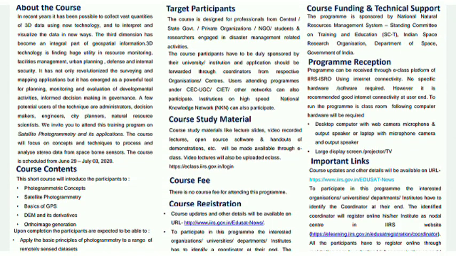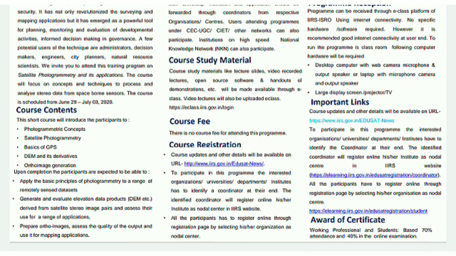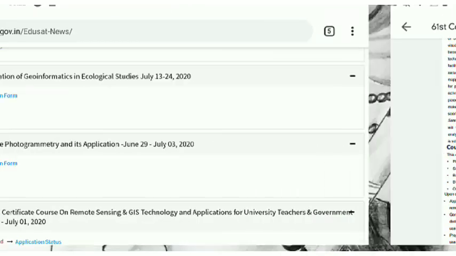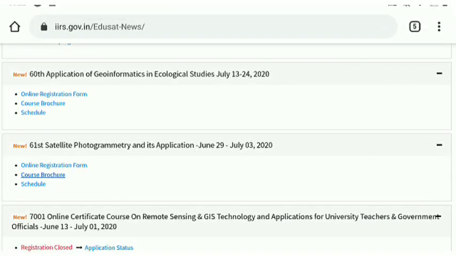And here is about the course, what you are going to learn. Course contents are here. In the course content you get photogrammetry concepts and satellite photogrammetry, basics of GPS, many things are there. This course is really free, and course registration details are here. There is a link, you can click on that, go through the link, and after that you have to register. But there is an important thing in registering, so I am going to show you here.